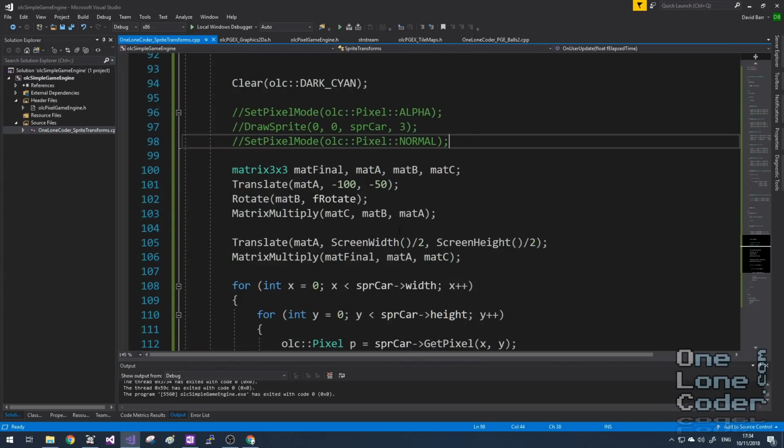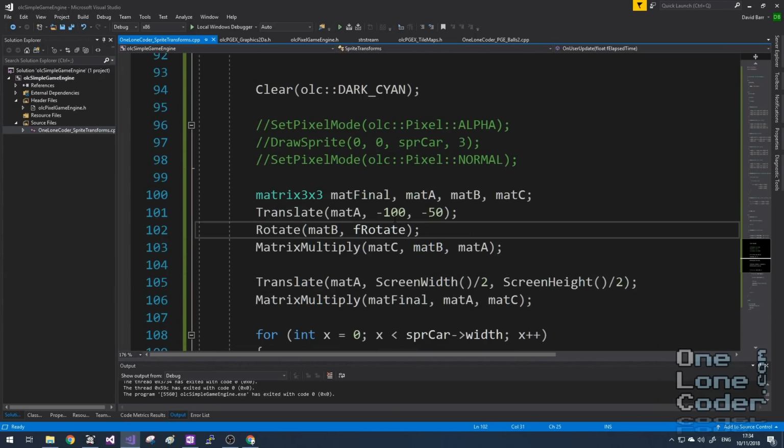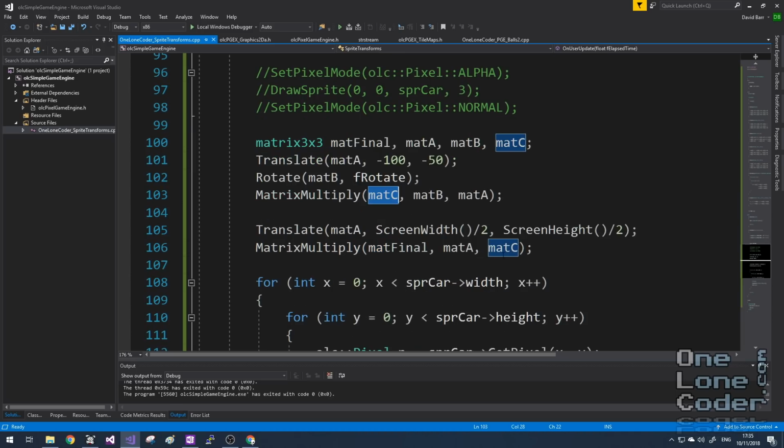The reason the matrix stuff gets a little bit complicated is matrix multiplication is not commutative, i.e. the order matters. And that's why we saw at the start I had to switch around the A and B values. So I created two exclusive matrices, one to translate and one to rotate. And I've multiplied them in the correct order to give me a new matrix, matrix C. I then want to take matrix C as my already existing matrix and multiply it by a new matrix which represents a translation to the middle of the screen.